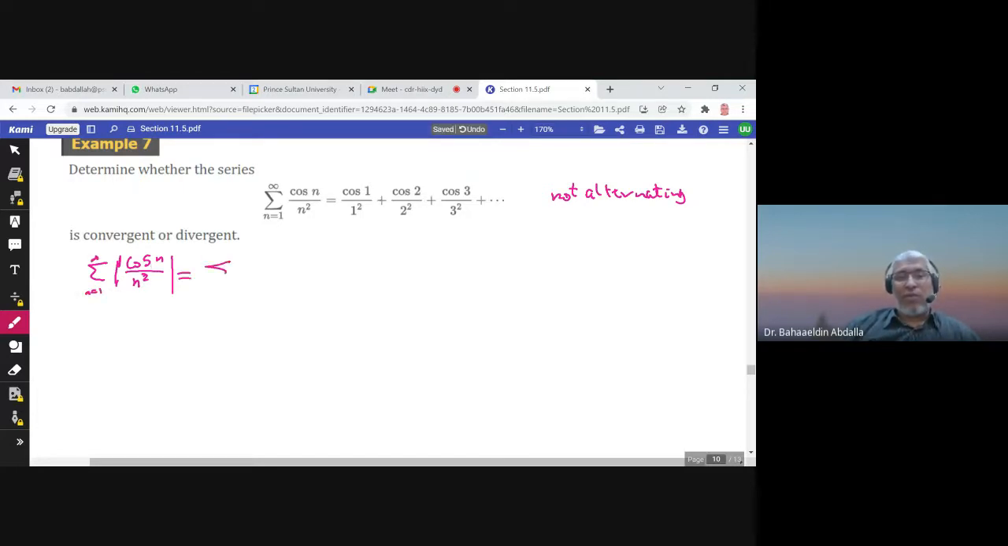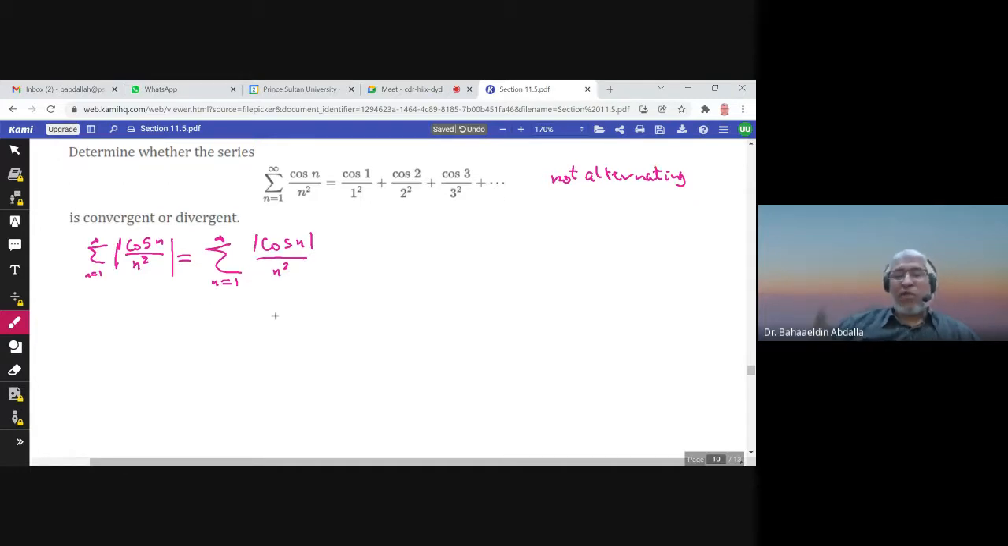Well, this would be the absolute value of cosine n over n squared, because n squared is positive. I don't know anything about cosine n because sometimes it's positive, sometimes it's negative, so I have to leave the absolute value here.